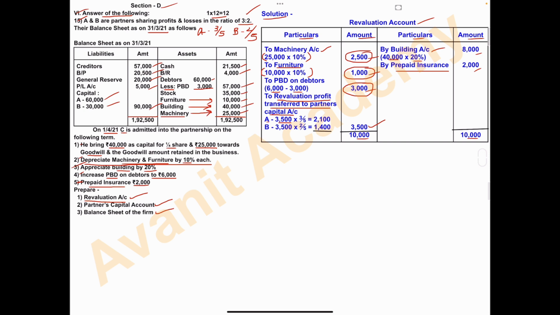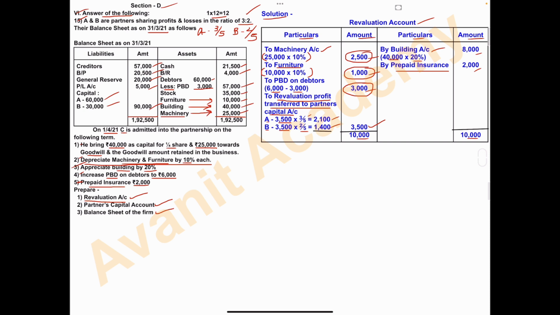So 3,500 into 3 divided by 5, if we calculate, is 2,100. That means out of the total profit of 3,500, A partner gets 2,100. Next is B. 3,500 into 2 divided by 5, and the amount is 1,400. If you want, total it and check. The total is 3,500. So this is the revaluation account.